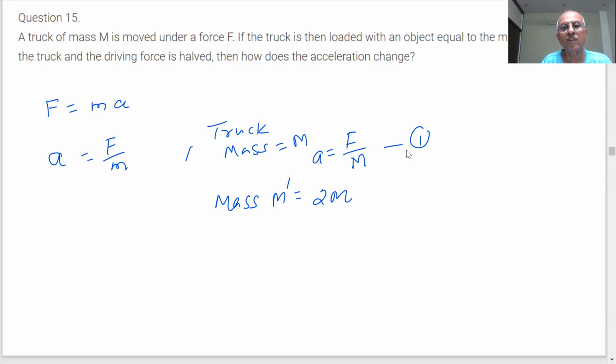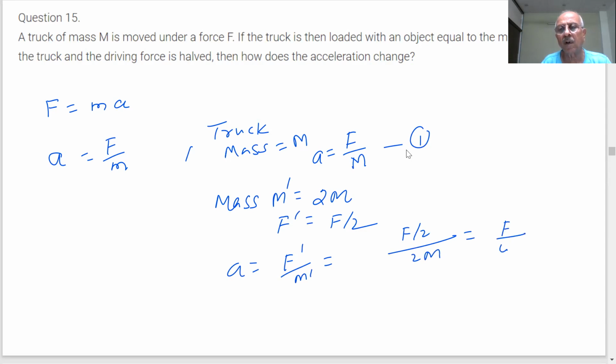And driving force is reduced. F dash is equal to F by 2. Then what will be A? F dash by M dash. What is F dash? And what does it become? F by 4m. So if I compare, this is my A2, this is my A1.